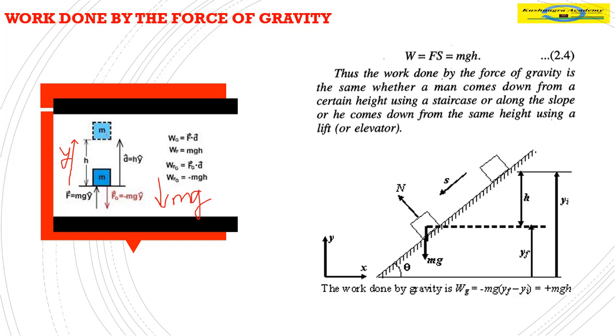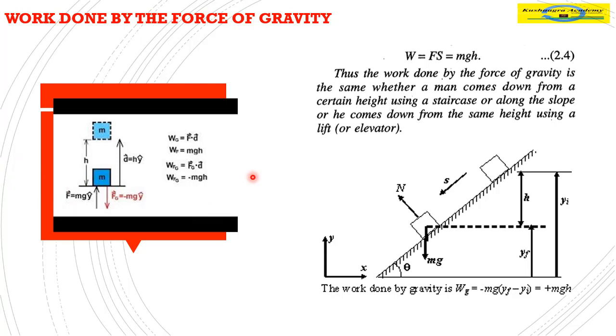So constantly the force applied on the body is mg in the downward direction. Initial velocity was upward and the force is downward. That's why the speed will decrease and at a certain point it will come to 0.